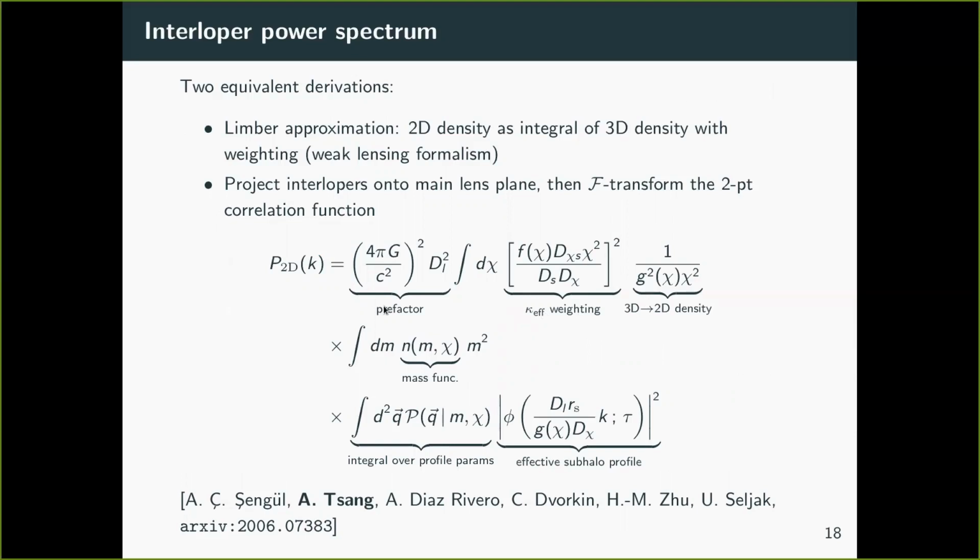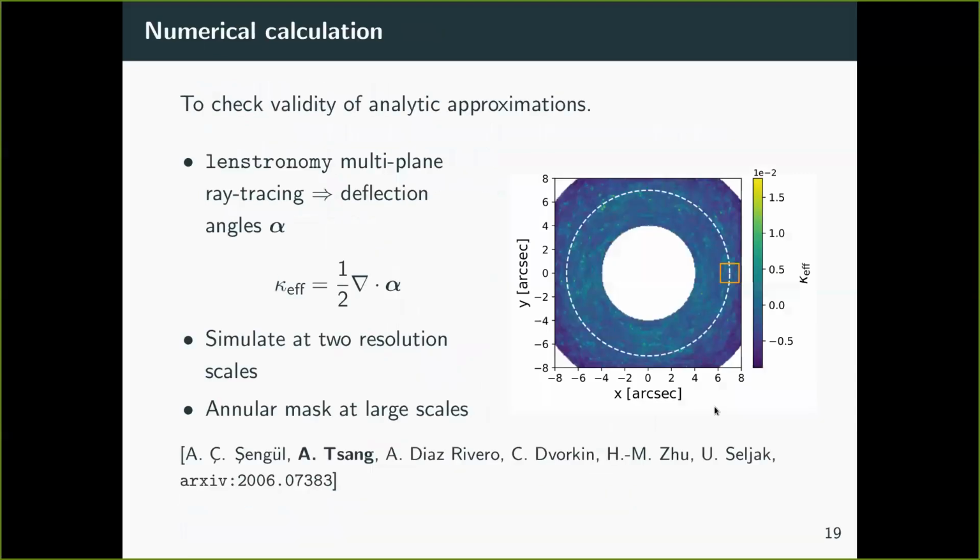And the things I'd like to point out here is that there's a term for the kappa effective weighting as well as the 3D to 2D density conversion. It also depends on the mass function. So this makes sense because the more interlopers we have, the more of a power spectrum we expect to get. And it also depends on the profile. So this would be the effective profile, such as NFW, which is scaled with the effective radius scaling. All right, so this is good. Now we have an analytic prediction for what the power spectrum should look like.